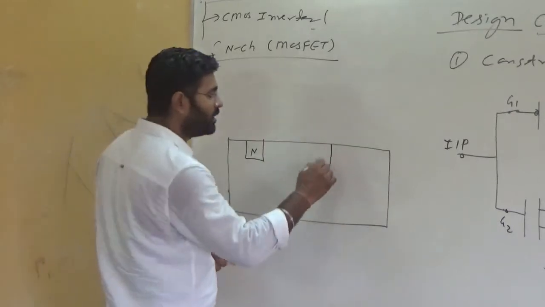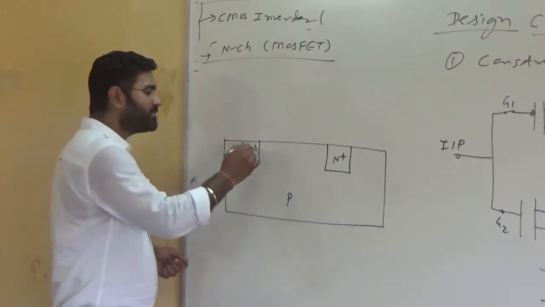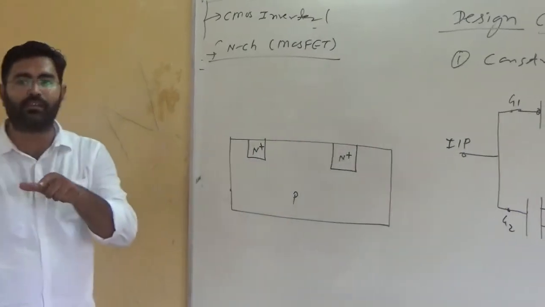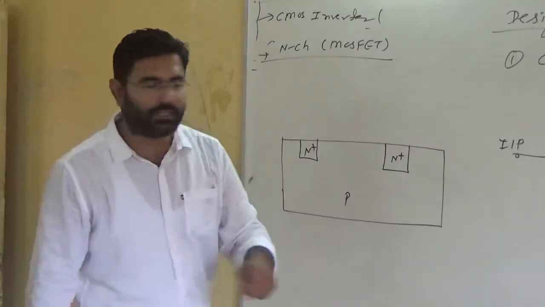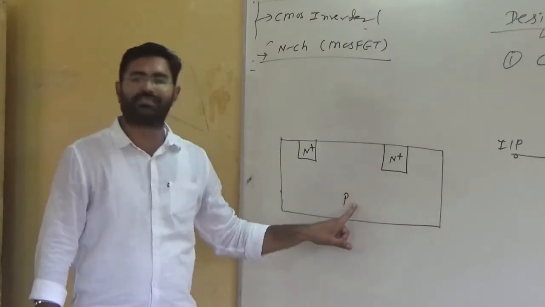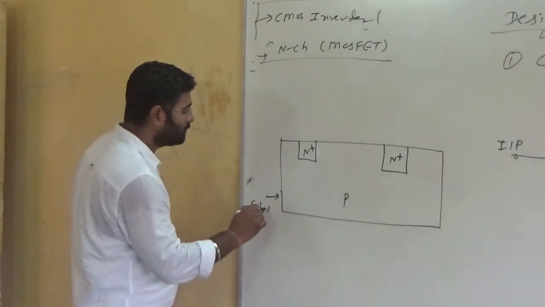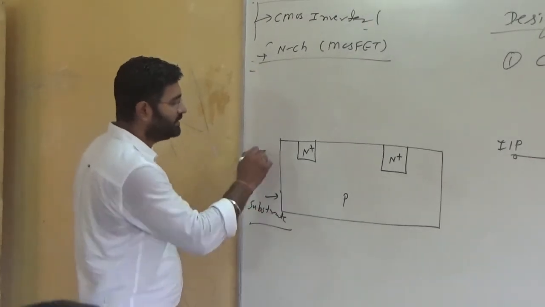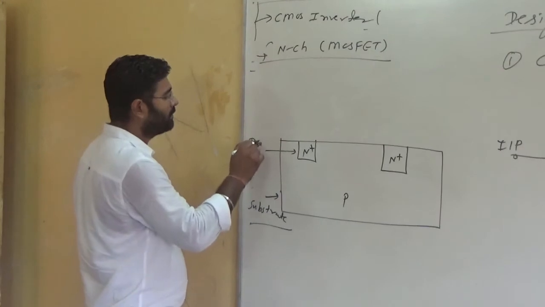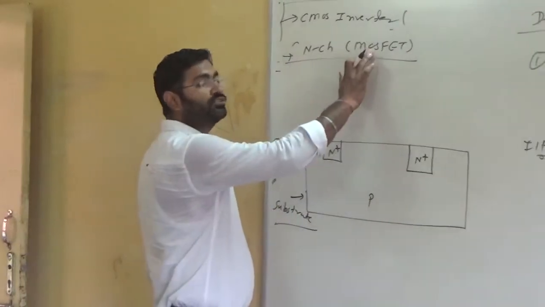And obviously there are two dopings, this one and this one. Here we are representing doping with N plus, plus meaning heavy doping compared with the substrate. So this is basically the substrate and this is the doping level.